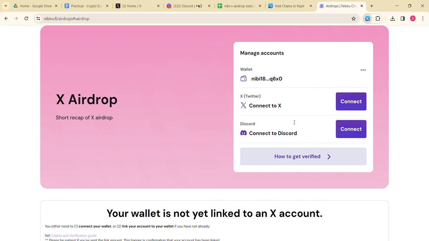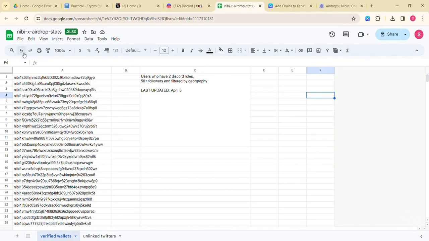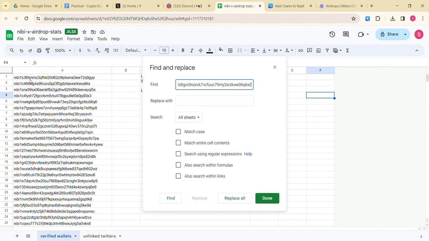However, let's see if this wallet is eligible to receive the main airdrop. Just tap on deposit, tap on Nibiru and copy the address. Let's head over to the Excel sheet and see if we can search for our wallet address. Let's tap on find in documents, find. Let's see if the address is there.